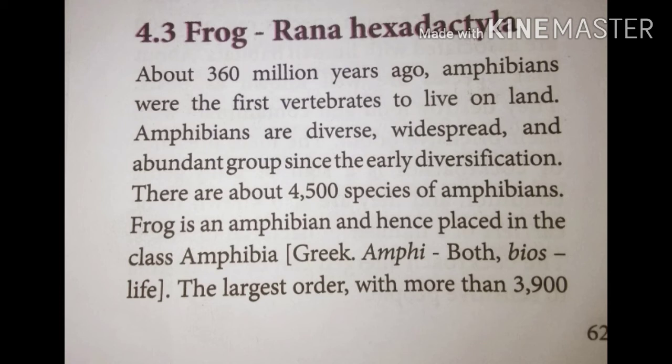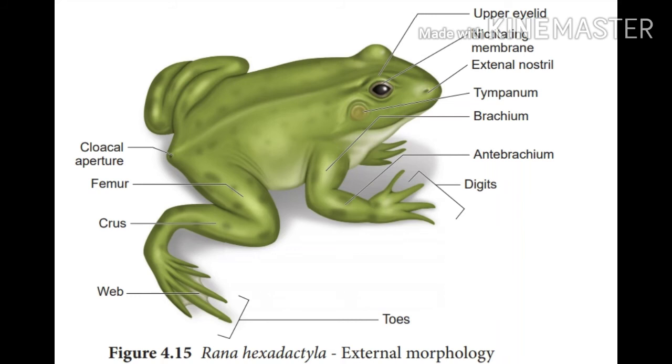It is poikilothermic. Poikilothermic means the body temperature varies with the varying environmental temperature. Now, about the morphology of the frog. The body of the frog is streamlined. Streamlining helps in swimming. It is dorsoventrally flat. The dorsal side means the upper side, and the ventral side means the lower side. It is a flattened shape, divisible into two regions, head and trunk.